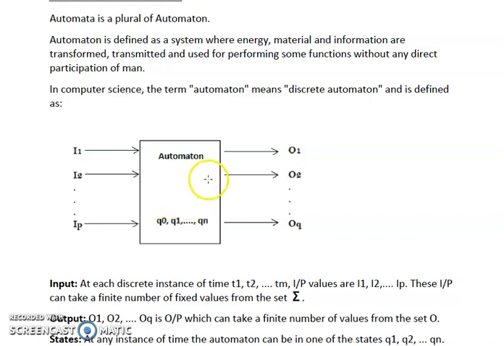clothes. Now once the clothes are washed, then we are not providing any other input. We are at a state Qn. Now after this particular state, if Qn is our final state, then we will have the output as OQ. So OQ will be our clean clothes. Now after each state, we can determine what the output will be.